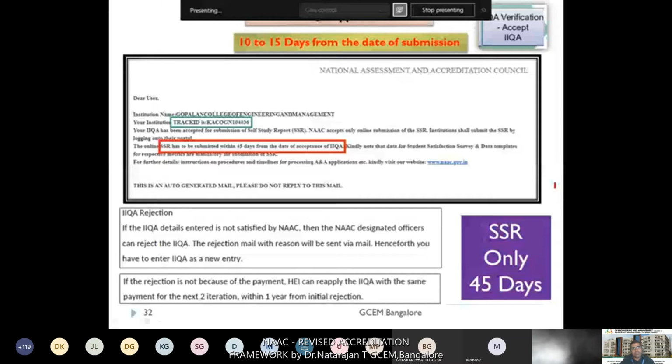Then another possibility is that your IAQA may get rejected also. That option is also there. It may get rejected due to lack of supporting documents, or because some of your college's programs are still pending for affiliation or some approval. You may rectify that kind of thing, and with the single payment you may apply 3 times. This is the first time you applied, then again 2 times they are giving a chance to apply the IAQA with the same payment. You can do that at any time, no issues.